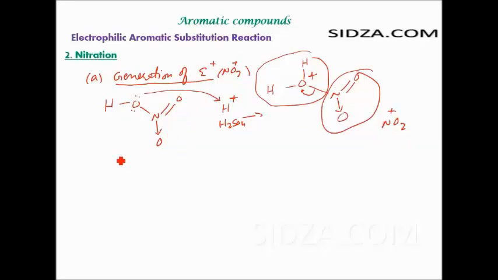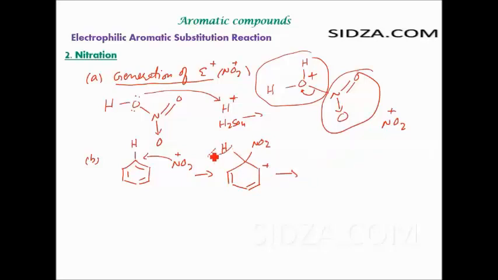The second step, the same thing as we discussed in the previous reaction, is the attack of the electrophile. The benzene ring will be attacked by this electrophile. Suppose the benzene ring has a hydrogen here, the NO2 plus attacks the ring, and again you get the same intermediate like in the previous example. You have a hydrogen and you have an NO2, and at this position you have a positive charge. Then the hydrogen comes off as H plus, the electron pair goes inside the ring, and what you get?